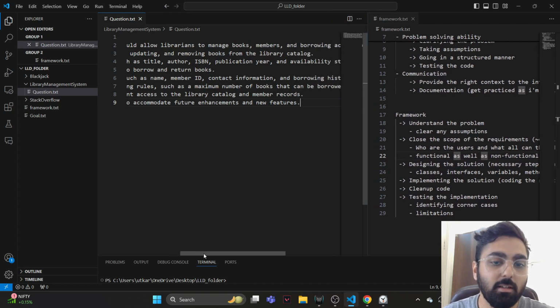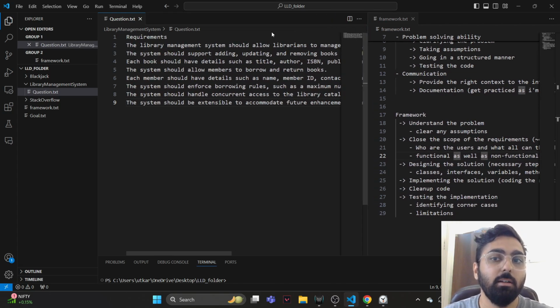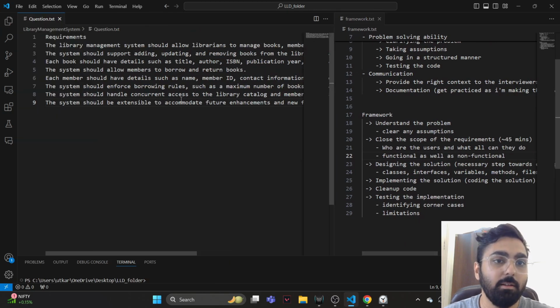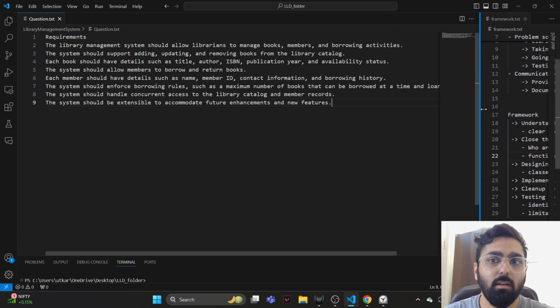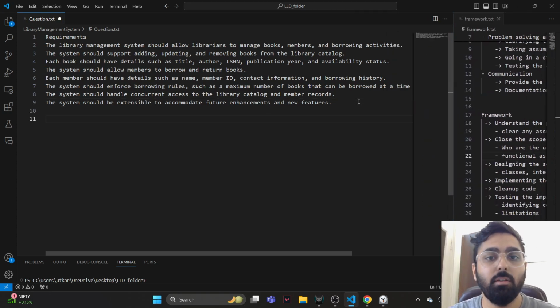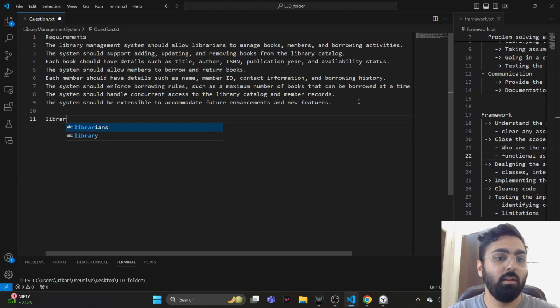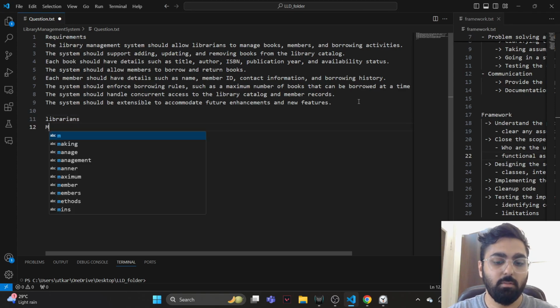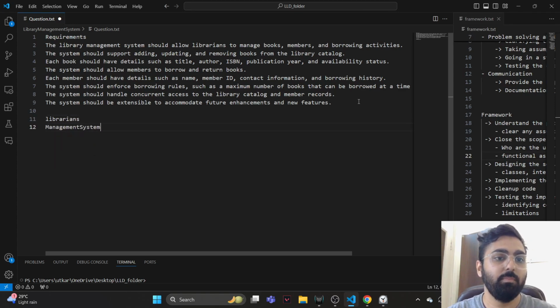First thing is understanding the problem and freezing the requirements at least, right? Okay, so the library management system should allow librarians to manage books, members and borrowing activities. So there's a librarian, there's a management system.